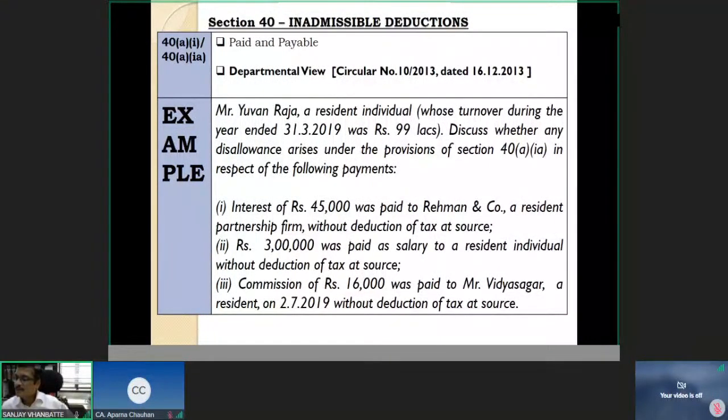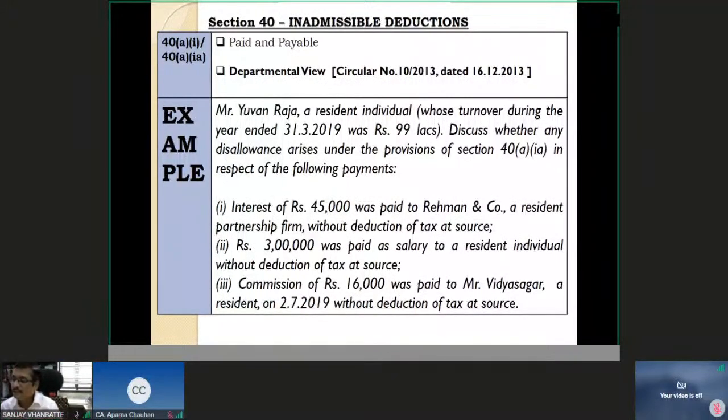Yes, Sanjay from Noida is saying 1,08,300. How did you calculate it? Is it 45,000 plus 16,000 plus 3 lakh, of that 30%? Very good. On the face of it, Saikat Das is telling us that 30% of 1 and 2 is disallowed. Why not of the third? Because the commission threshold is 15,000 rupees. Any commission paid above 15,000 rupees is liable to TDS. So even the third should be taken if the same logic is to be applied, right?